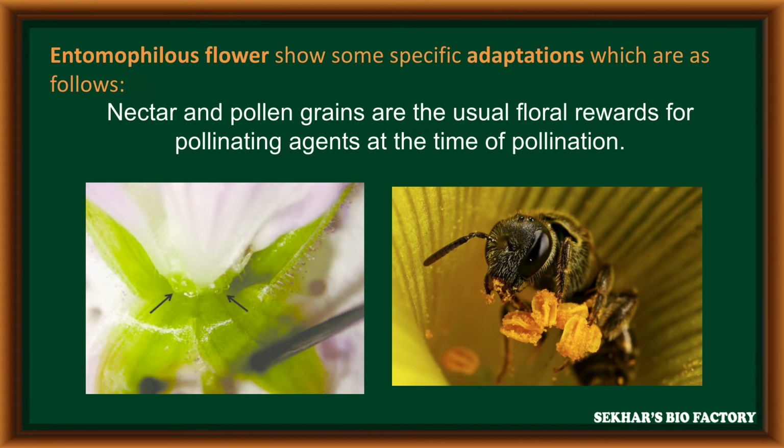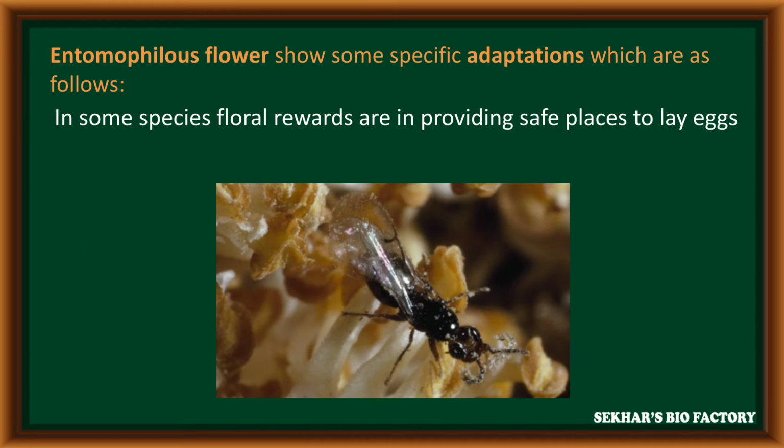At the time of insect pollination, the nectar and pollen grains are given to the insect by the flower as floral rewards. In some species, the floral rewards are provided to the insects in the form of a safe place to lay their eggs.